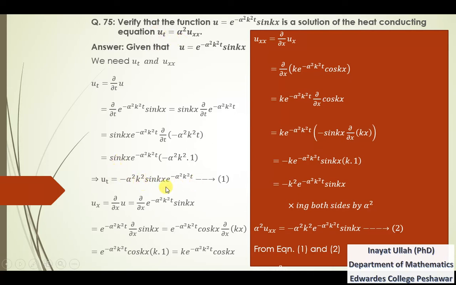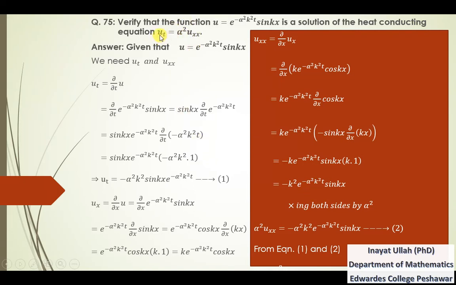We see that equation 1 and equation 2 are the same. The value of ut and the value of alpha square uxx are the same. So from equation 1 and 2 we conclude that ut is equal to alpha square into uxx.